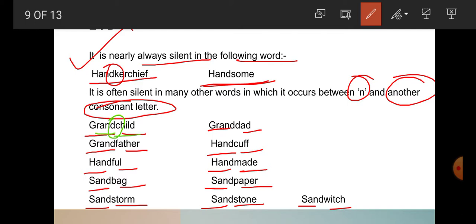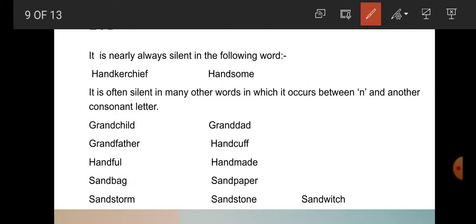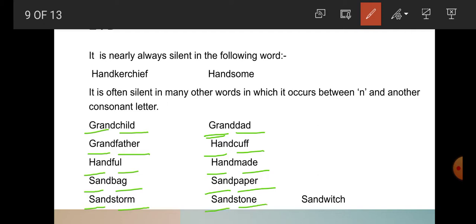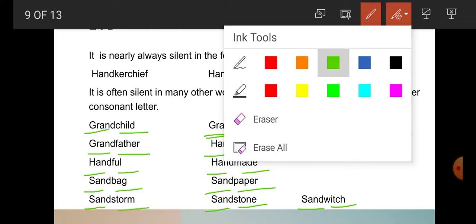Once again, I am pronouncing the words: grandchild, grandfather, handful, sandbag, sandstorm, granddad, handcuff, handmade, sandpaper, sandstone, sandwich. So students, these are the words where D is silent.